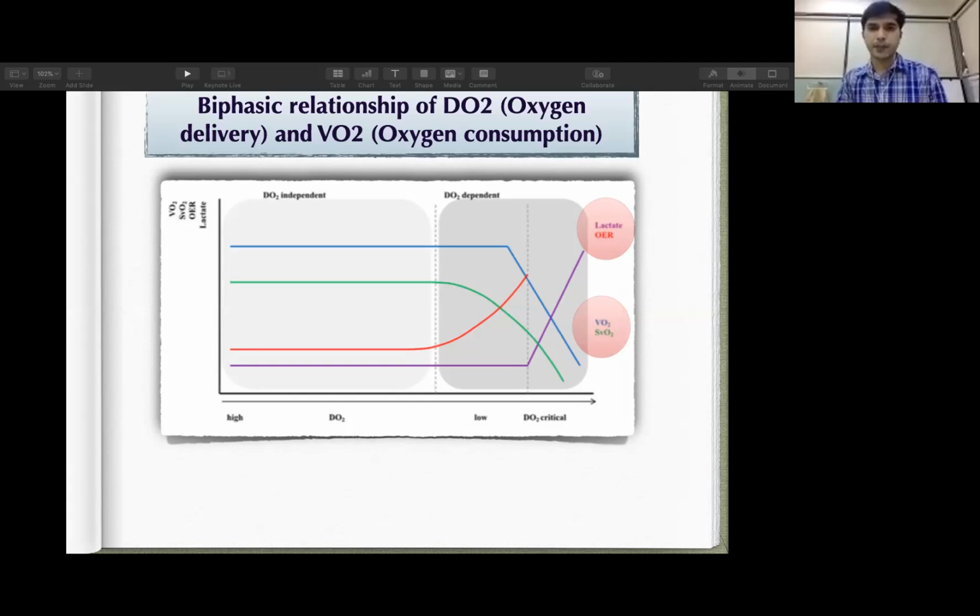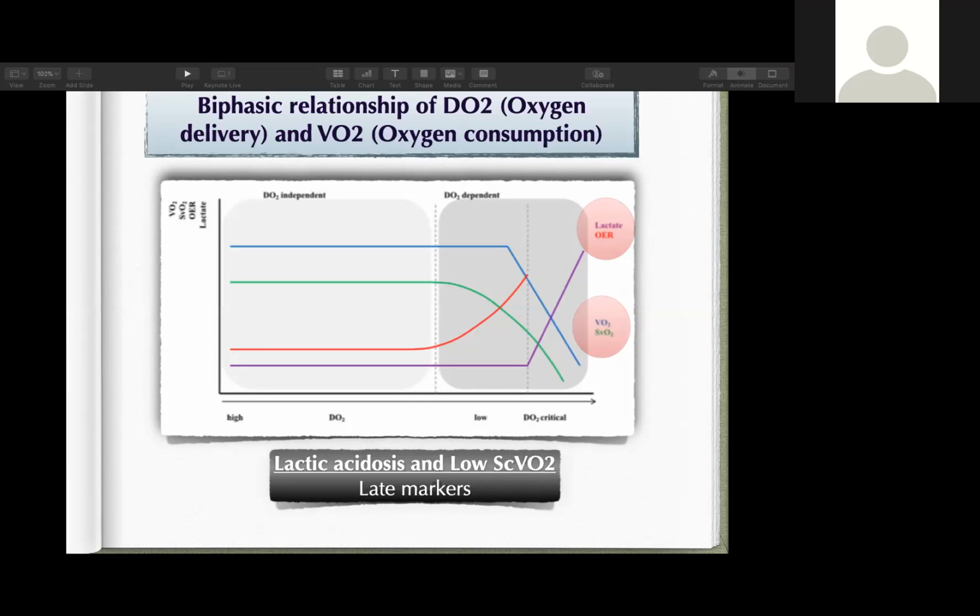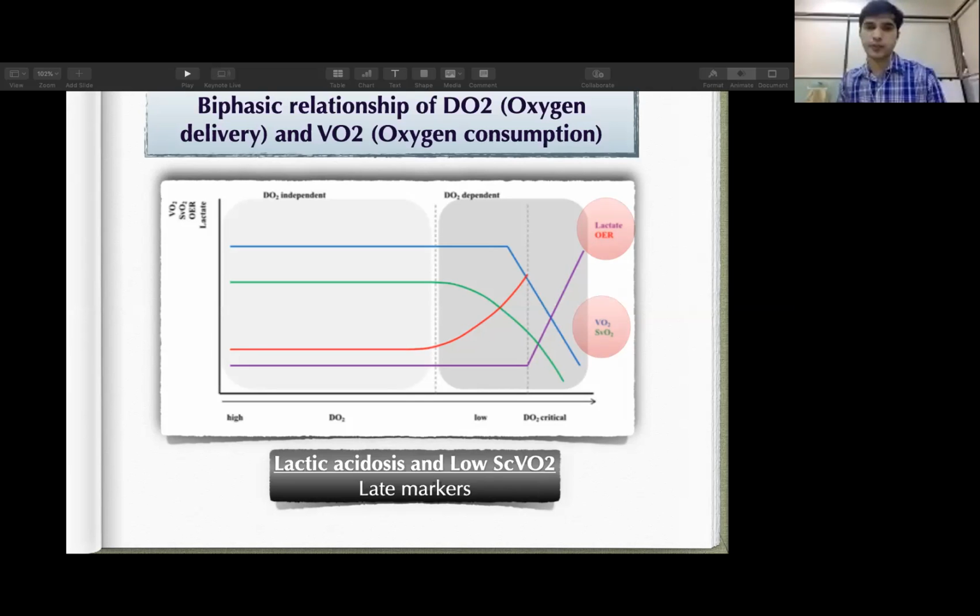But at one point, that is the critical point, beyond which, if oxygen delivery is reducing, then oxygen consumption will not increase and the lactate will go high a lot. So the lactic acidosis and low mixed venous oxygen saturation happen in the late stage of shock. So they are not good indicators for the early detection of shock, but these are the late markers.